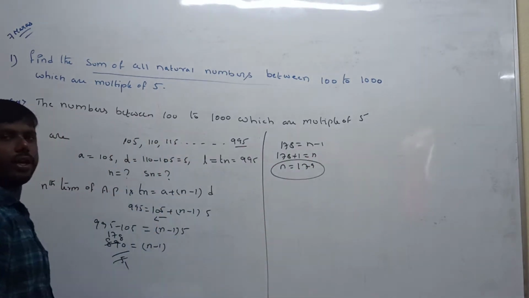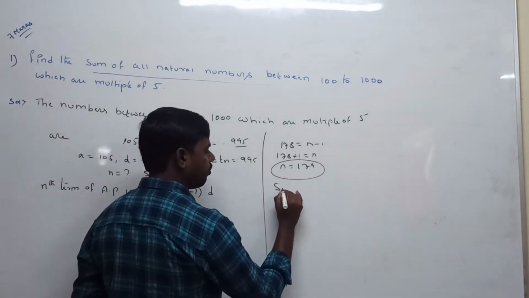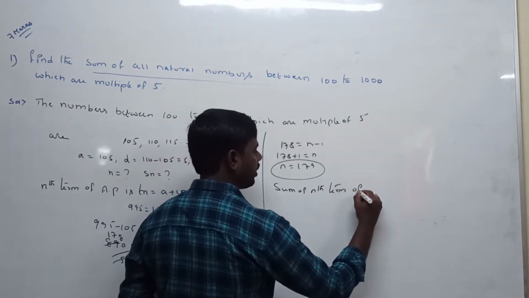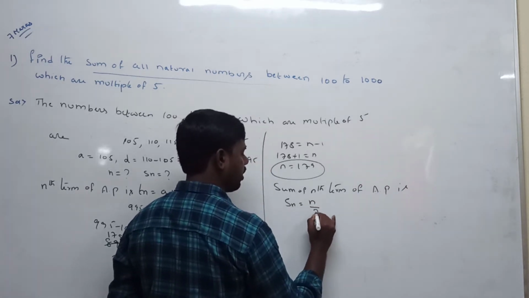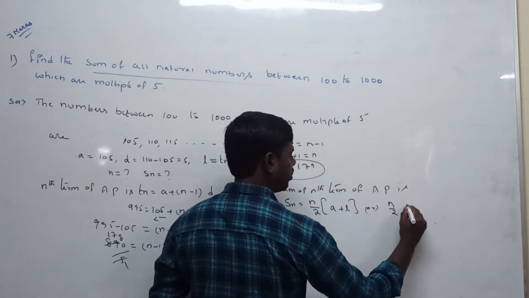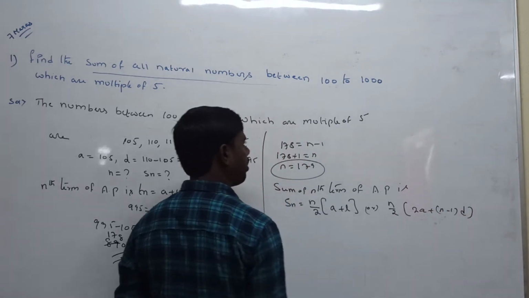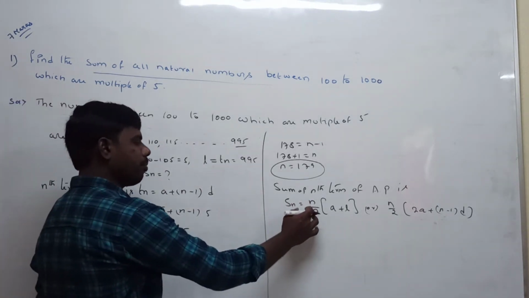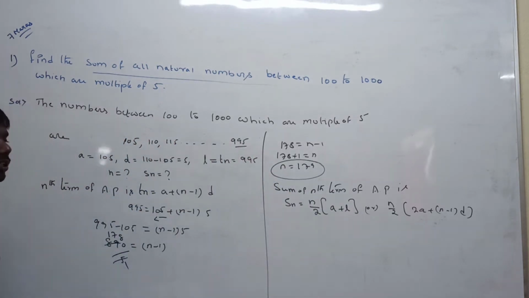After that, we can calculate the sum of n terms of an arithmetic progression. There are two formulas. Sn is equal to n by 2 into (a plus l), or else n by 2 into (2a plus (n minus 1) into d). We can apply any one formula and substitute all the values to get the same value. Why are we taking n by 2 (a plus l)? Because l is already given, it is nothing but the last term. So here we can easily substitute.